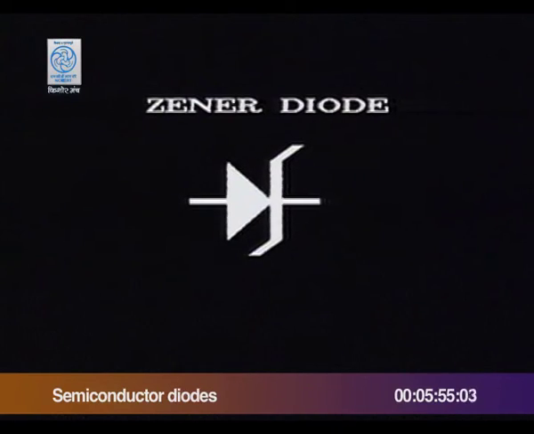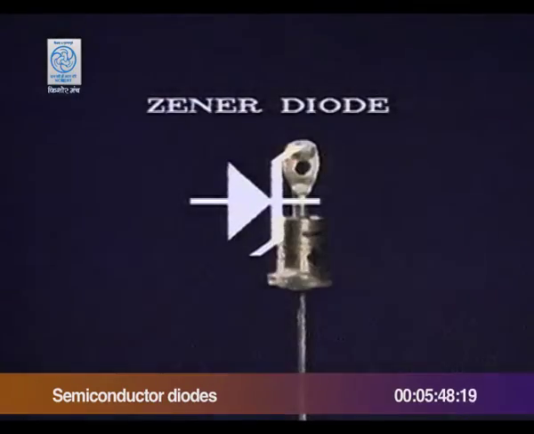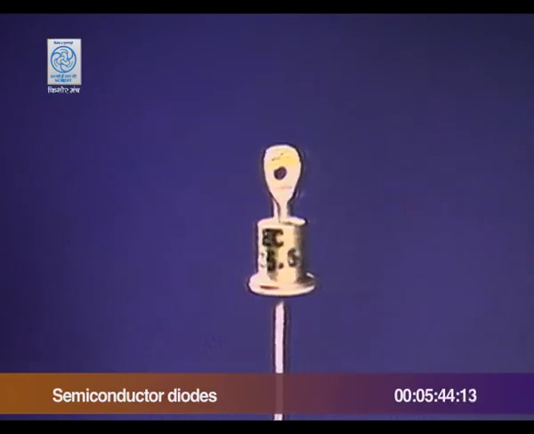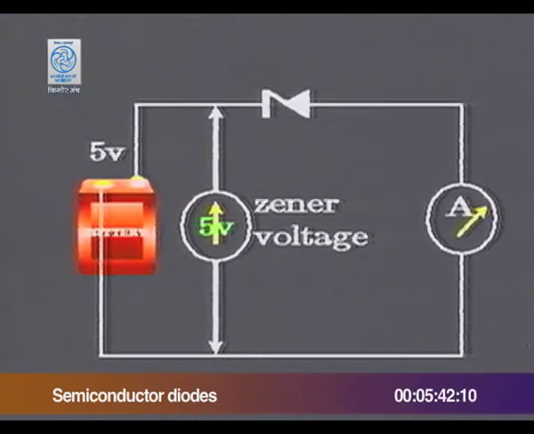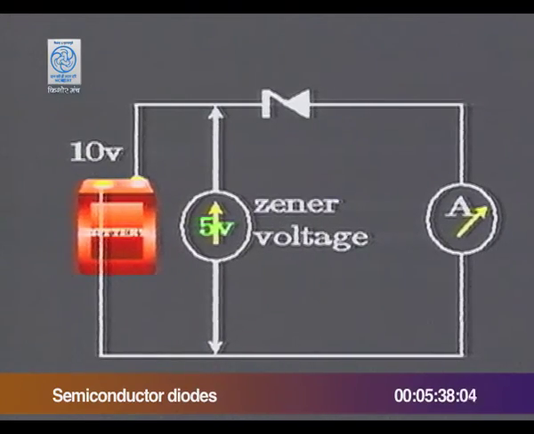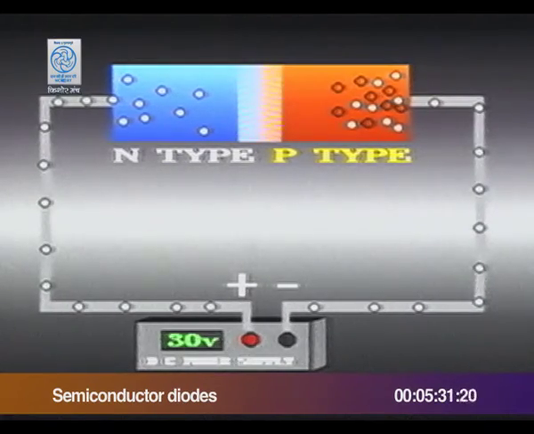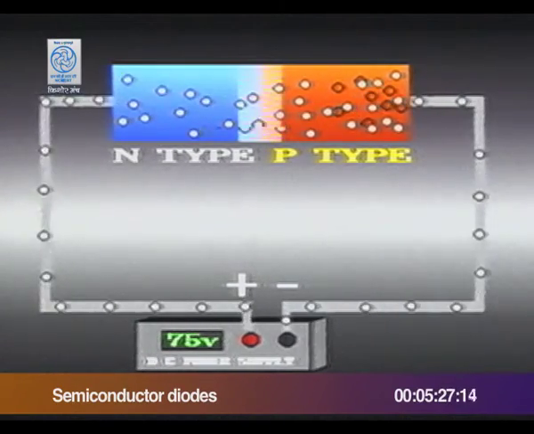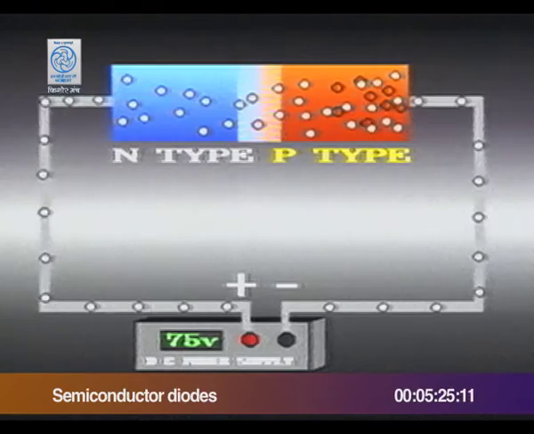Then there are regulator diodes, also called Zener diodes. They look like ordinary diodes. They are used to regulate voltage, which means if the voltage from a source exceeds the desired voltage, then it lowers it. How do they do it? You see, any diode connected in reverse bias will start conducting above a certain voltage.